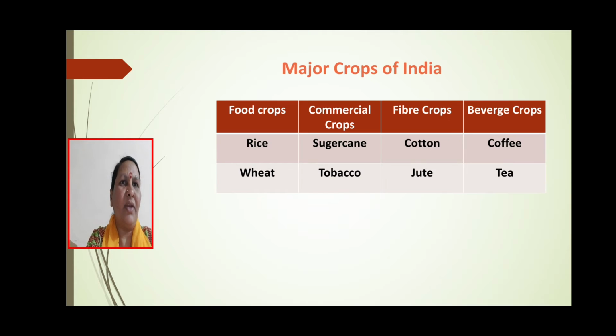Then coming to next, major crops of India are food crops, commercial crops, fiber crops, and beverage crops.